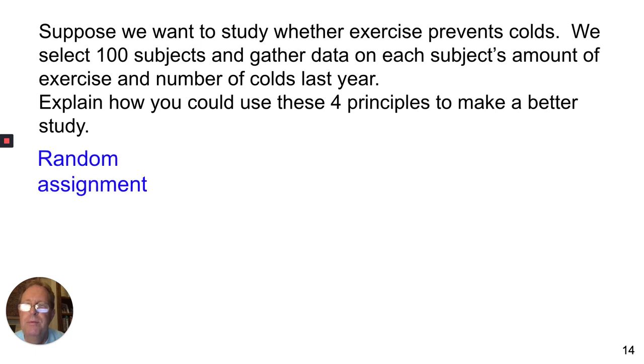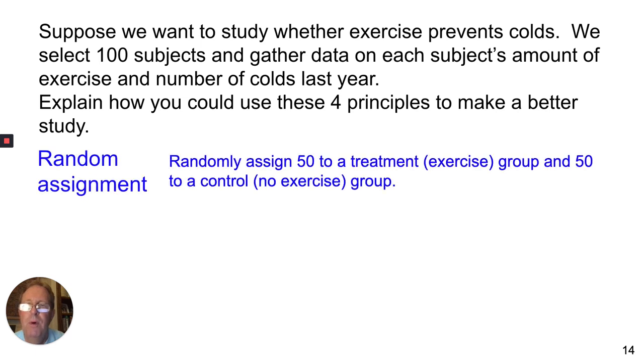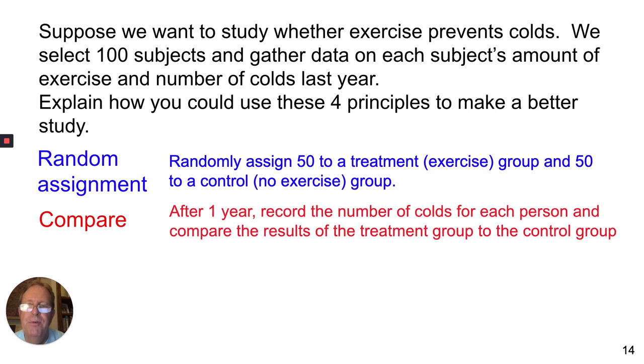Random assignment. Well, I'm going to randomly assign 50 to the exercise treatment group and 50 to the control no exercise group. That would make this study better. Compare. After 1 year, I record the number of colds for each person and compare the results of the treatment group and the control group.